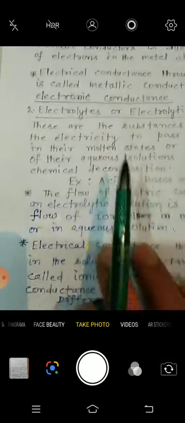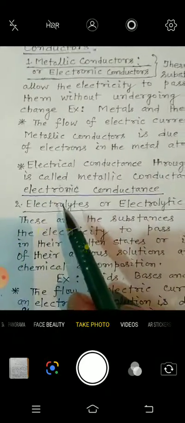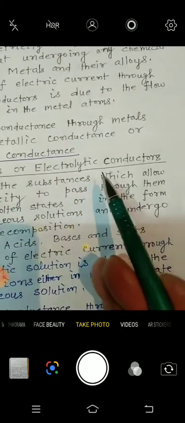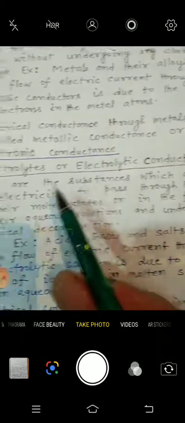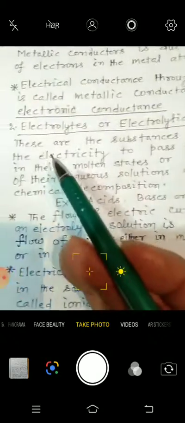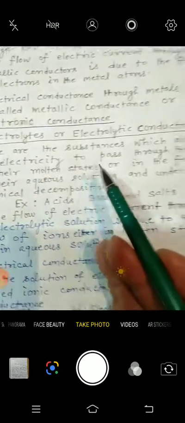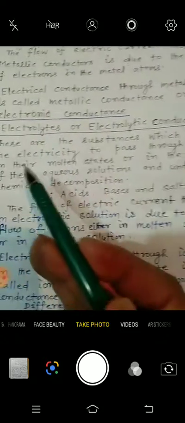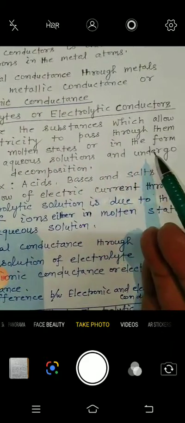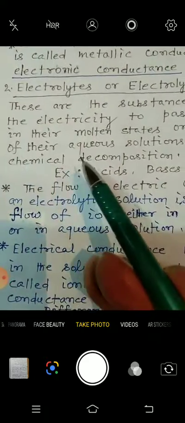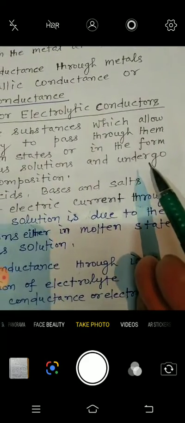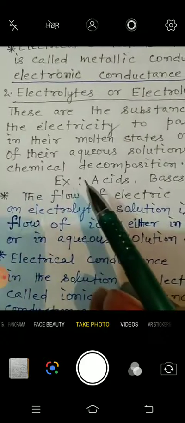Now the next thing is electrolytes, or the electrolytic conductors. These are the substances which allow the electricity to pass through them in their molten states or in the form of their aqueous solutions and undergo chemical decomposition.